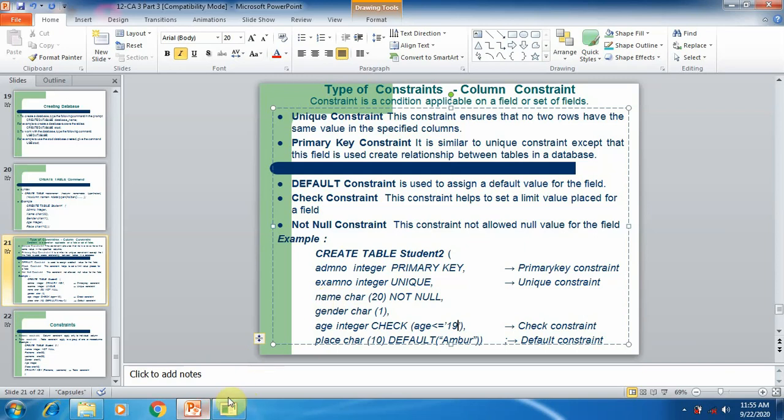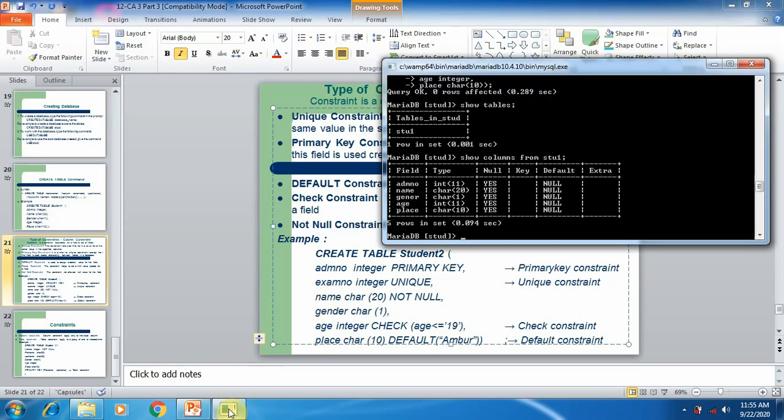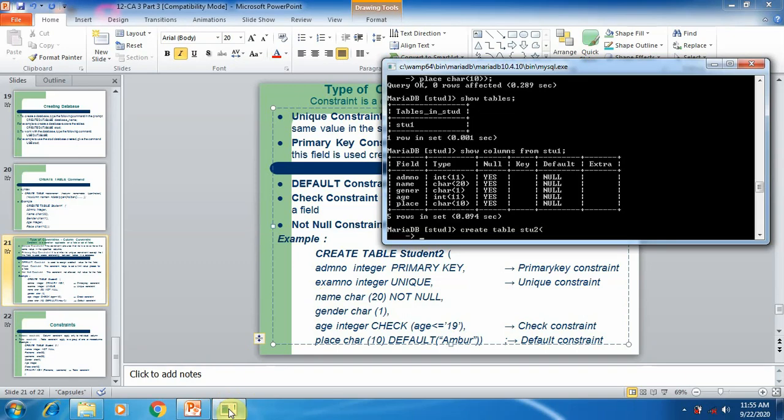So now we are going to create this table with constraints. I am going to execute the create table command. Now I am going to create the second table, namely stu1, open parenthesis. Again I am going to type the column name, admin number, integer. With this data type I am going to enclose the constraint called primary key. Simply type primary space key and then type comma.